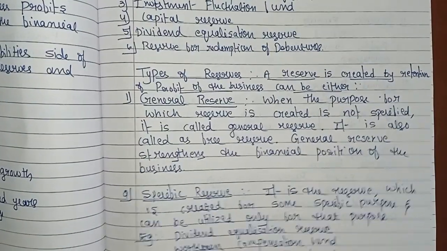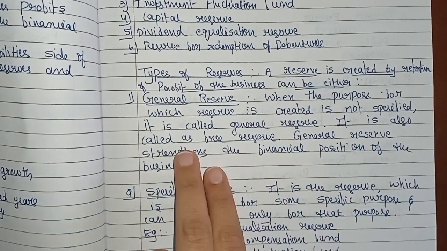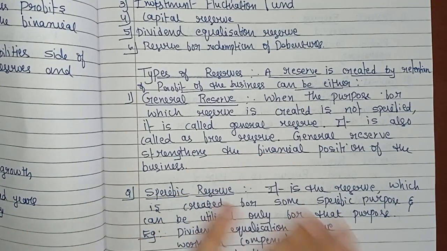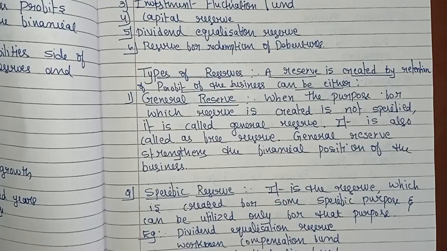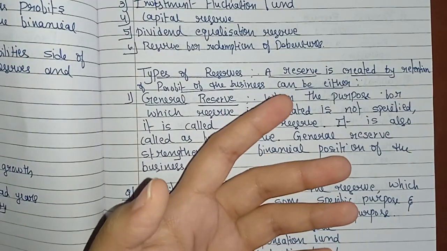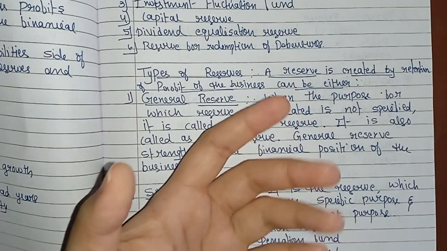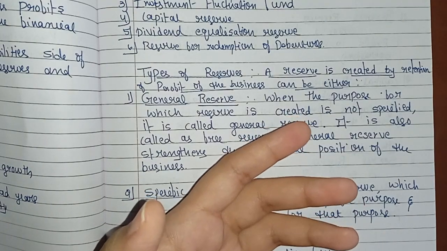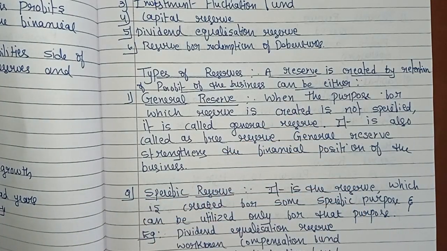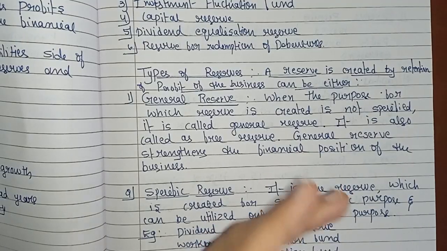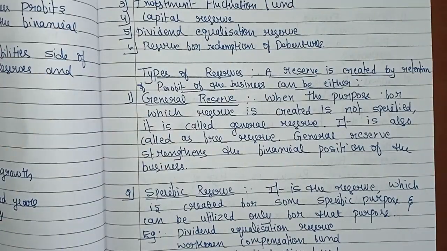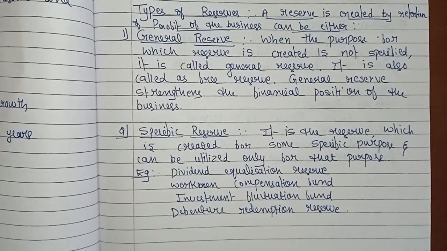General reserves strengthen the financial position of the business. They can be used for any future need like expansion of business, paying dividends in a year of low profit, or meeting any unforeseen losses or emergencies. Clear? In this or in any other case, we can use the general reserve. There is no specific purpose. And the second type is specific reserves.